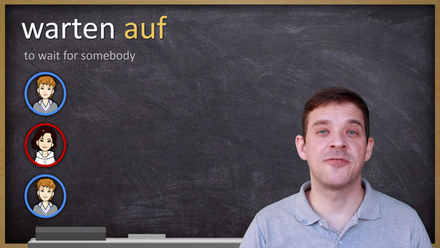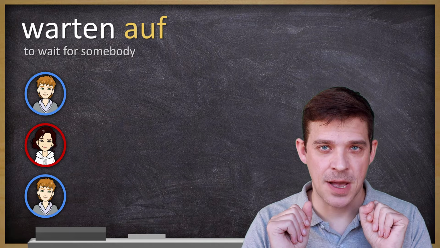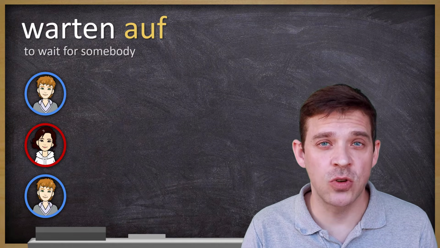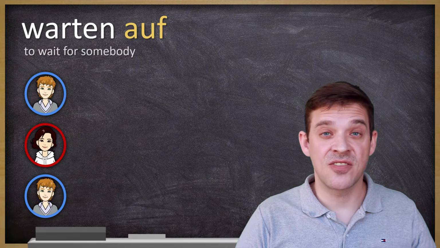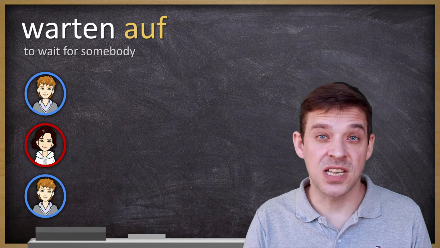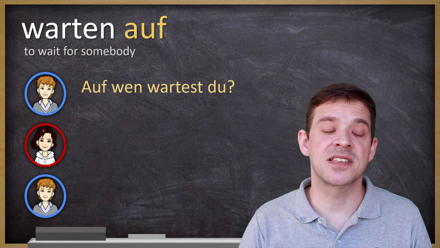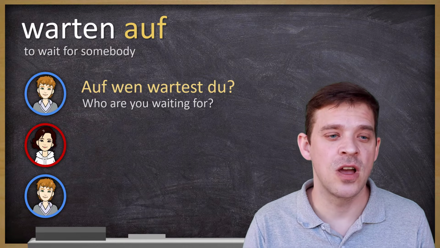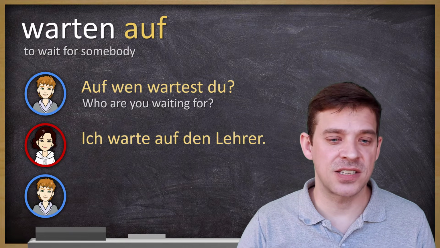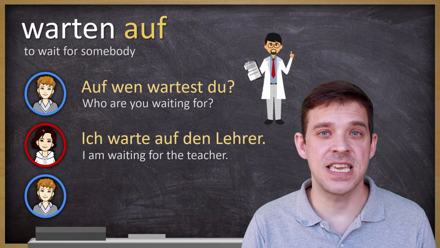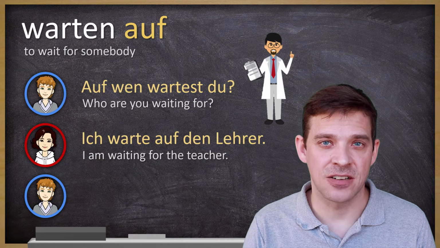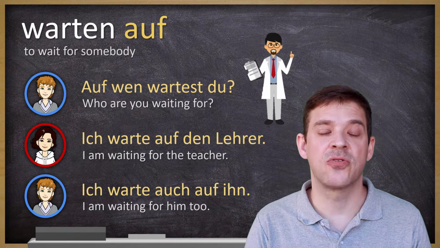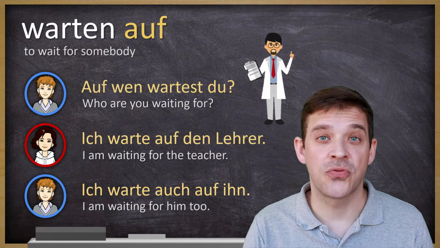Machen wir ein Beispiel mit warten auf, to wait for somebody. Situation, Hans und Anna, they're both in school, and Anna is just sitting around there and obviously waiting for somebody. And then Hans asked, auf wen wartest du? Who are you waiting for? Anna sagt, ich warte auf den Lehrer. Und dann sagt Hans zum Beispiel, ja, ich warte auch auf ihn.